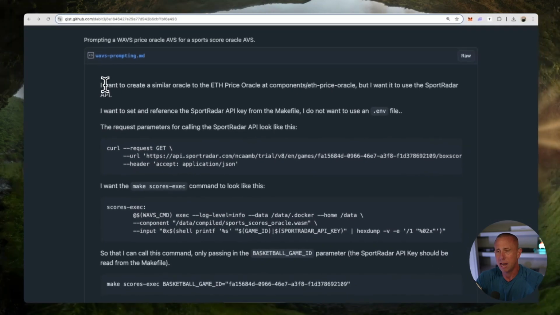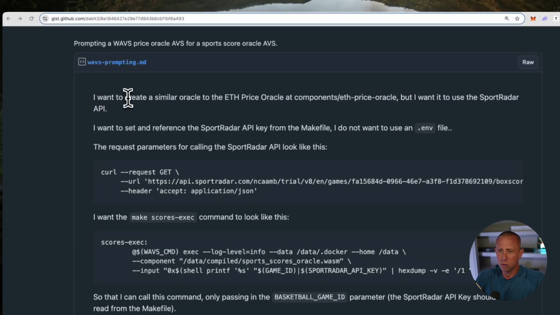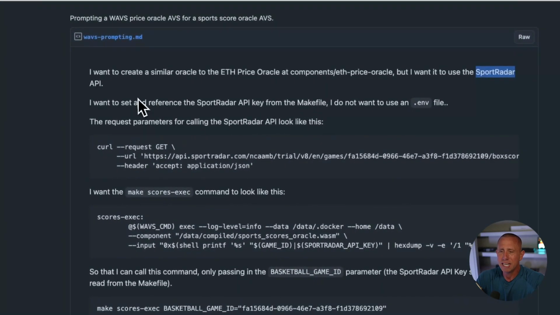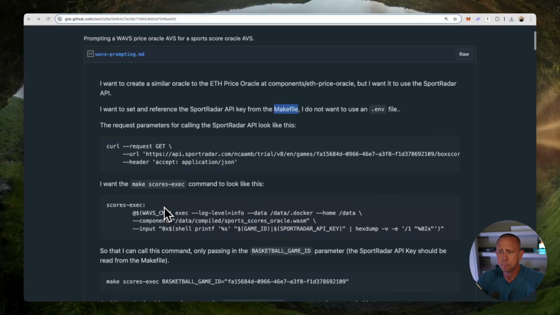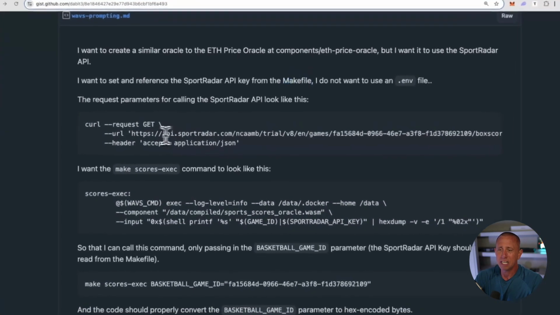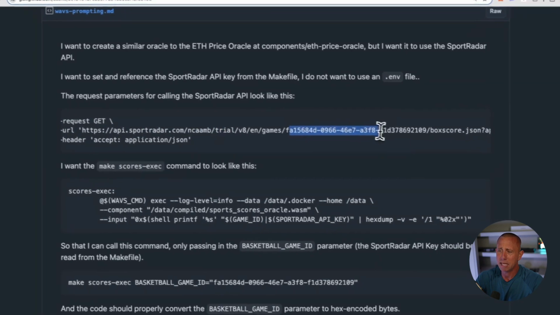And we're going to walk through to understand what's going on here. I'm going to tell Claude that I want to create a similar oracle to the ETH price oracle at components/eth-price-oracle, but I want to use the Sportradar API. I want to set and reference the Sportradar API key from the makefile, so this way we hard-code the API key there. I then pass in the request parameters so that the project understands how to format the URL and what type of headers to pass in. So we're calling api.sportradar.com, passing in the game ID and passing in the API key.